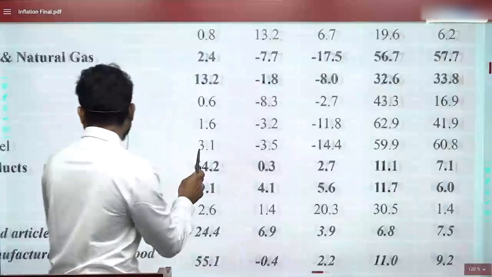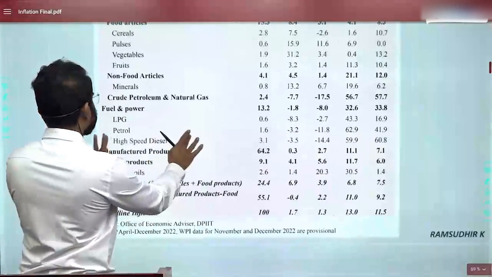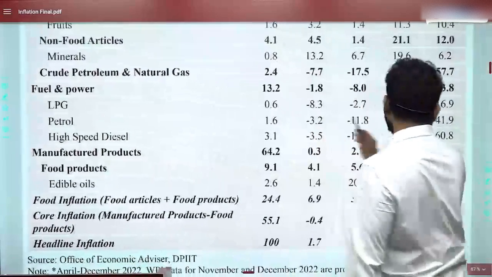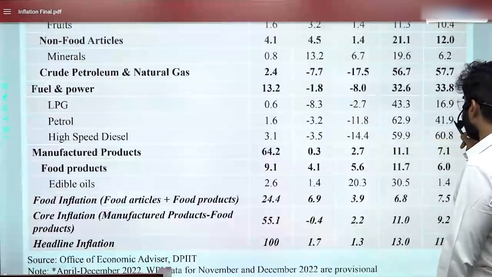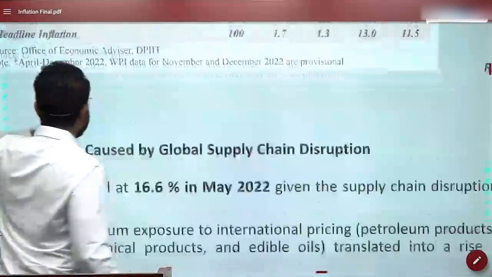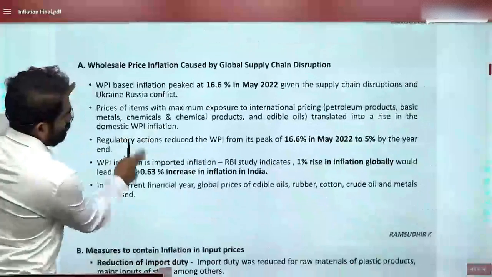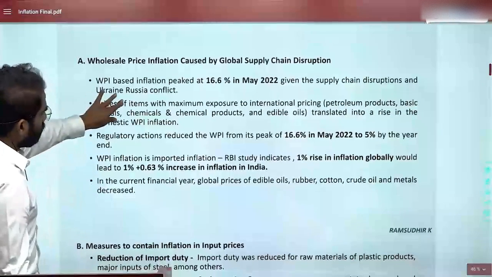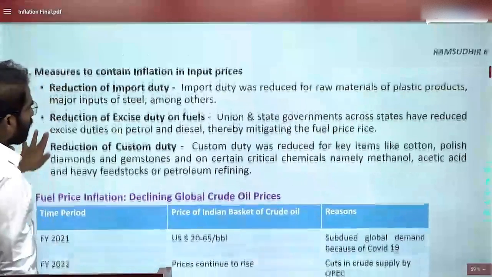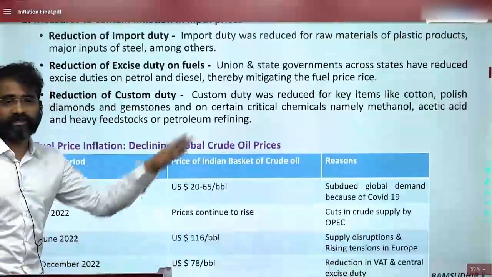This is mainly because of the government's measures. Here you see 62.9 to 41.9. Because of the government measures, slowly WPI inflation has reduced. What the government has done: excise duty reduction, and reduction of import duty as well as customs duty.